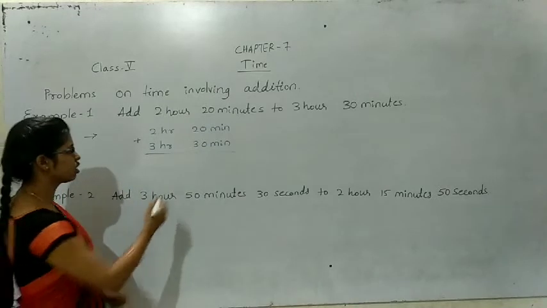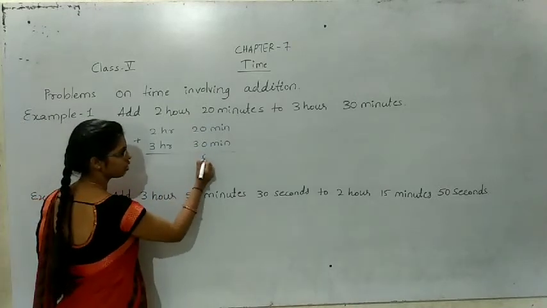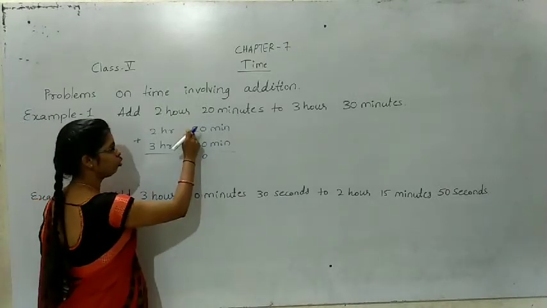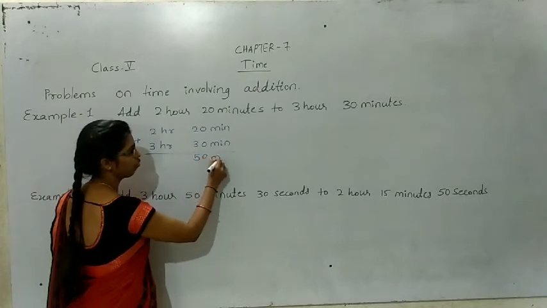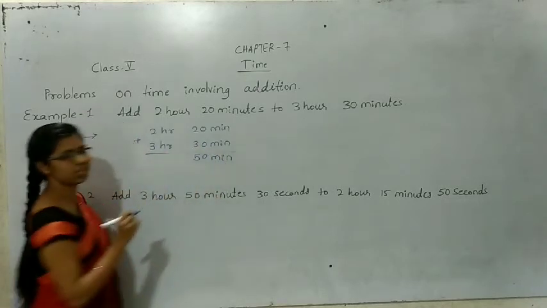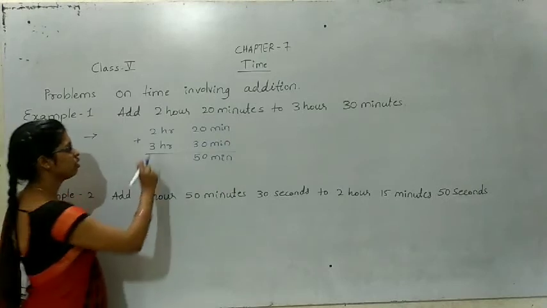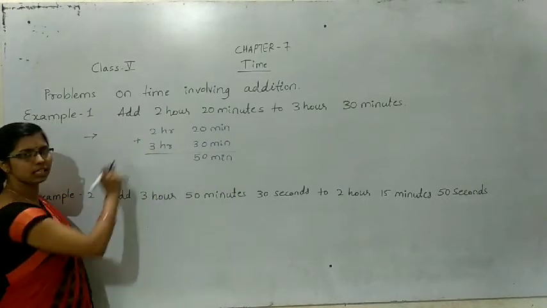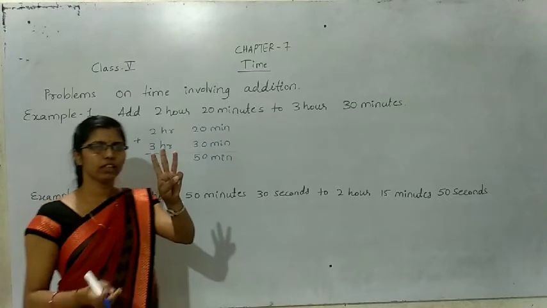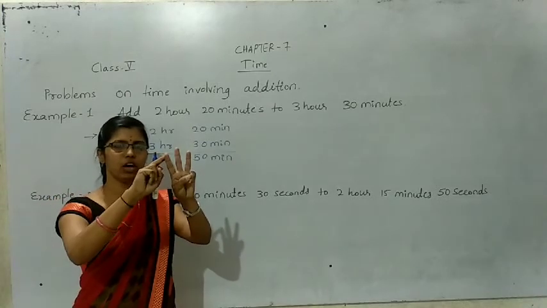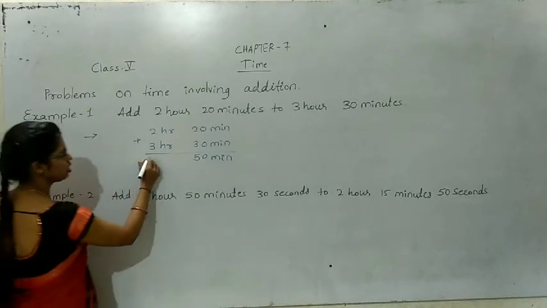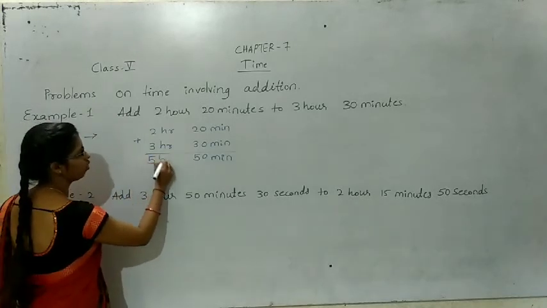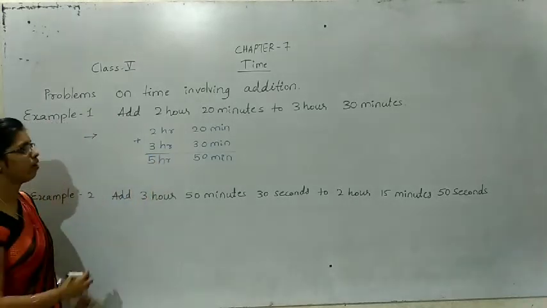See, 0 plus 0, that is 0. 2 plus 3, 5. That means 50 minutes. So here 2 plus 3 is 5 hours.